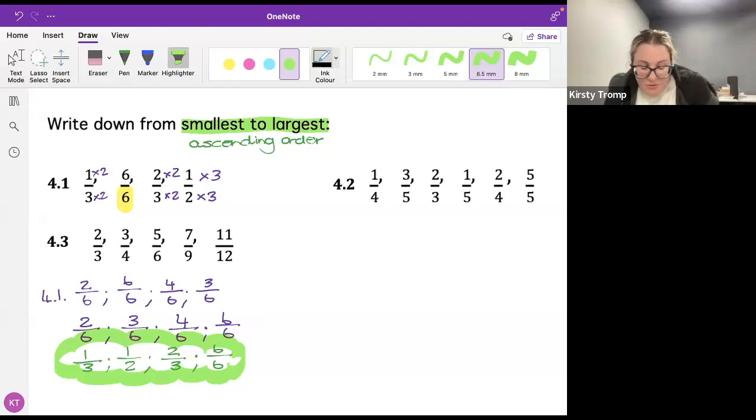Oh, number 2 and number 3 are such nice sums, guys. Number 2 and number 3 are lovely sums, especially number 3.